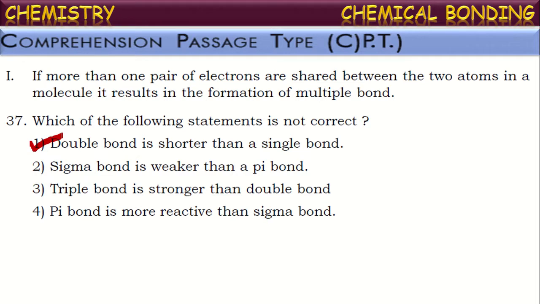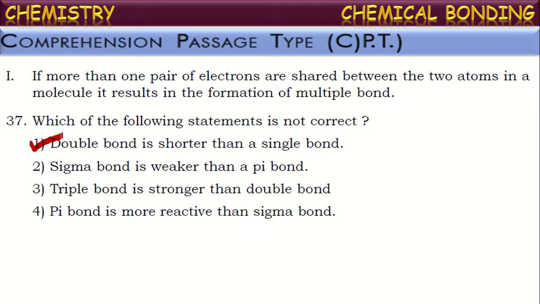Next one, sigma bond is weaker than a pi bond. How is a sigma bond formed? When two atoms approach each other, the overlapping of atomic orbitals on their axis of nuclei results in a sigma bond, and the overlapping of atomic orbitals sideways to the axis of nuclei results in the formation of pi bond.